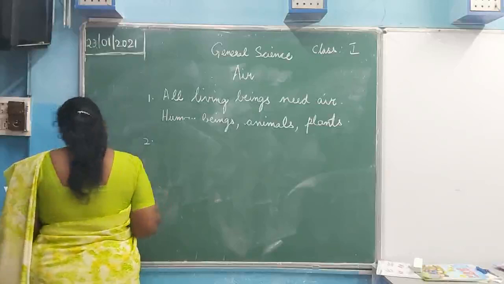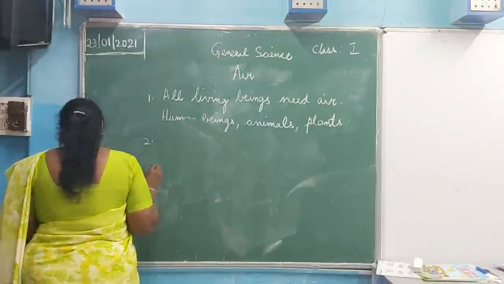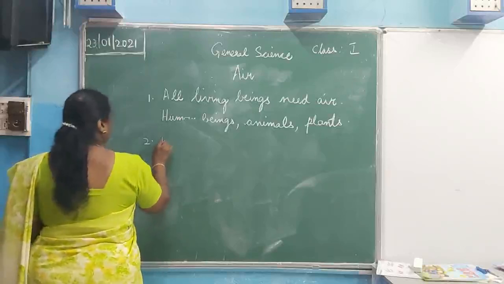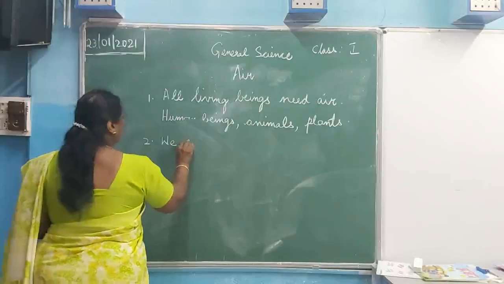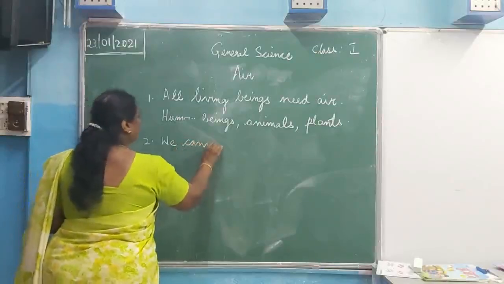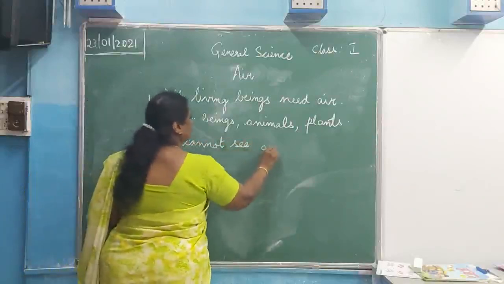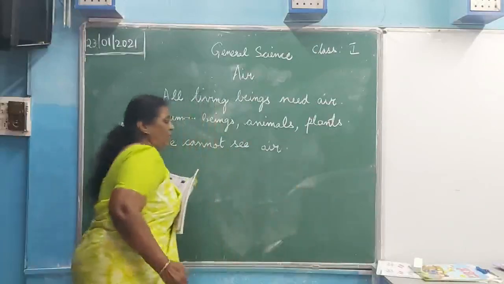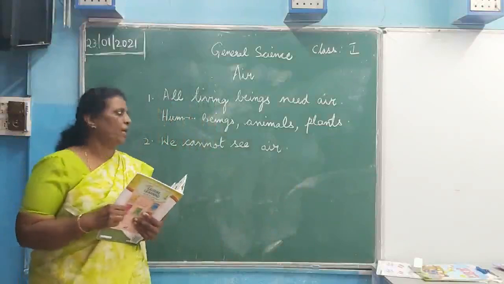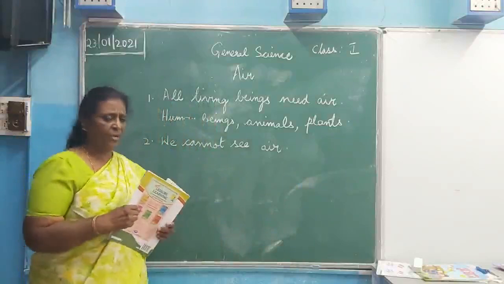Second one, we cannot see air. What is the second point?